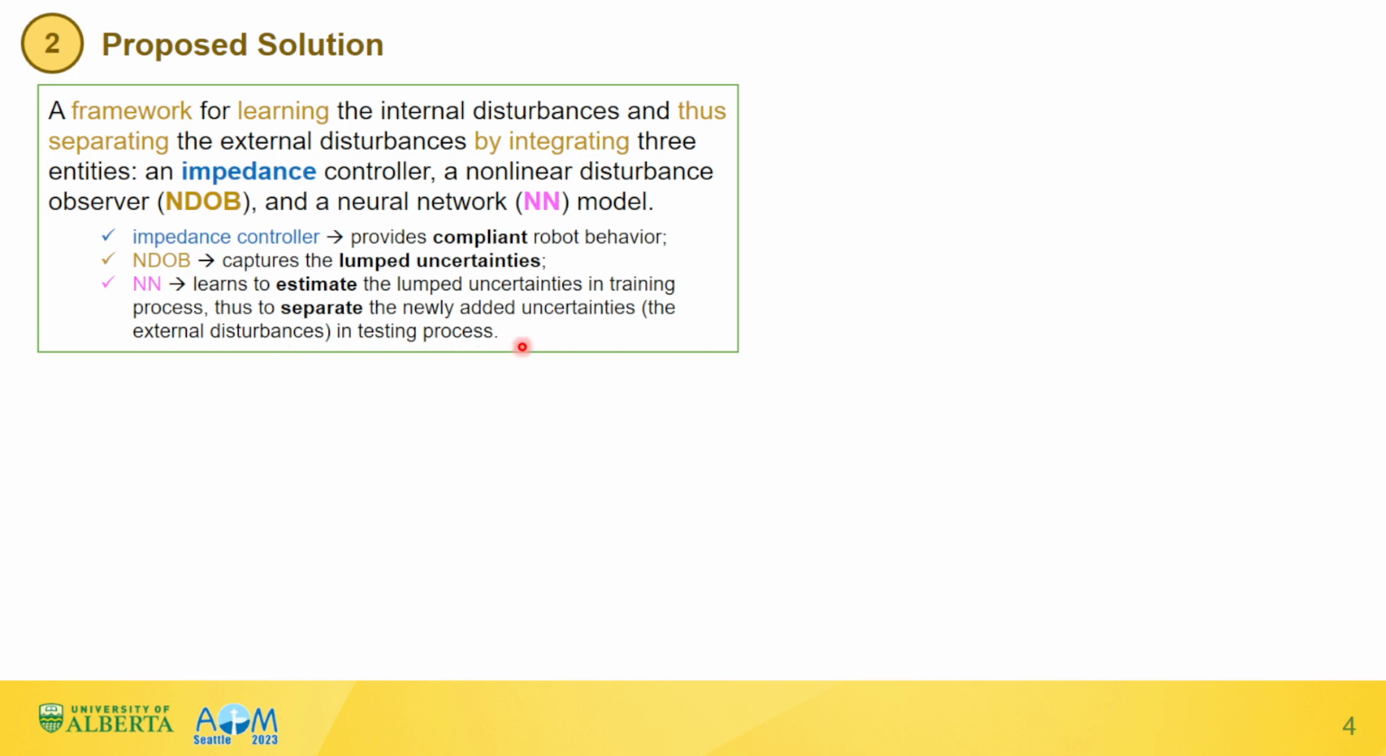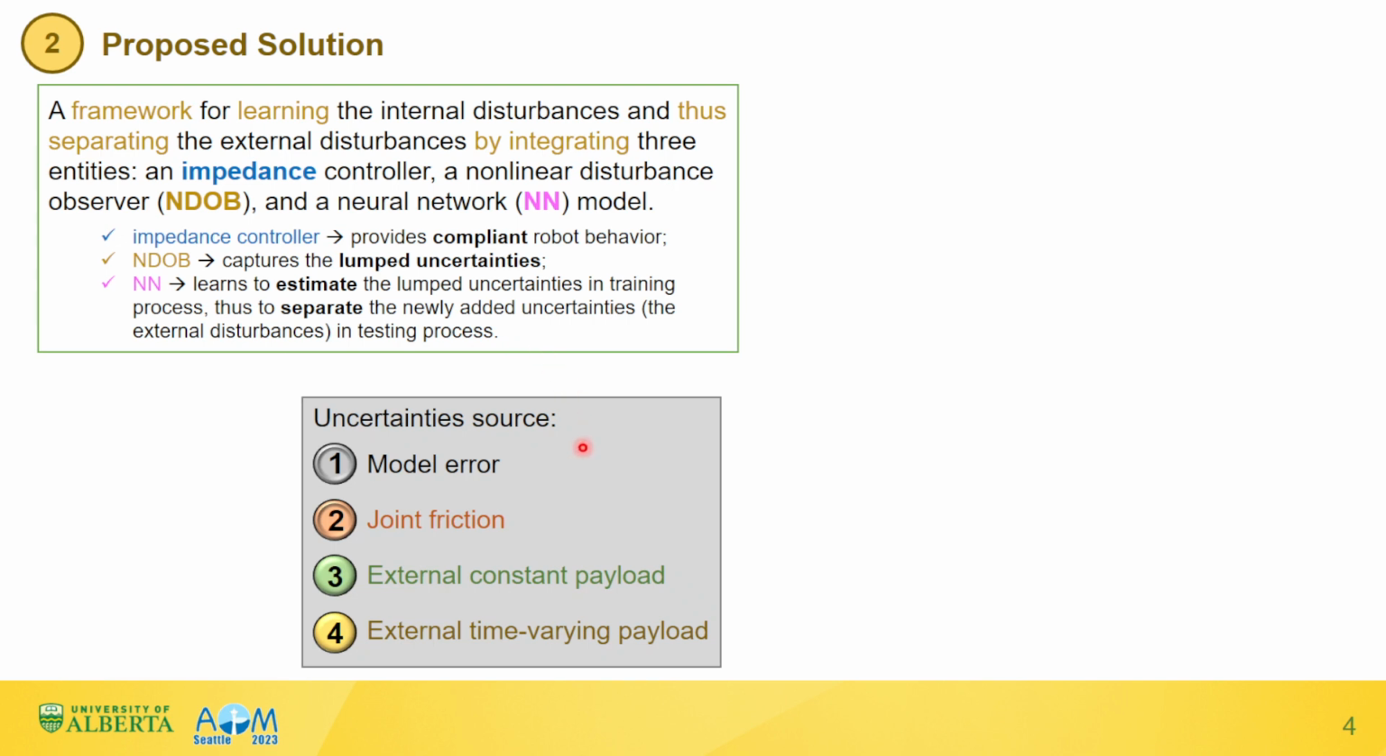In this work, the uncertainty sources are defined as 1. Model error, 2. Joint friction, 3. External constant payload, and 4. External time-varying payload. During the training process, only uncertainty sources 1 and 2 are involved in the training data, which means the trained neural network model can only estimate the source 1 and 2 uncertainties. In this way, during the testing process, the trained neural network model is able to separate the source 3 and 4 uncertainties if all four sources of uncertainties are involved in the testing data.